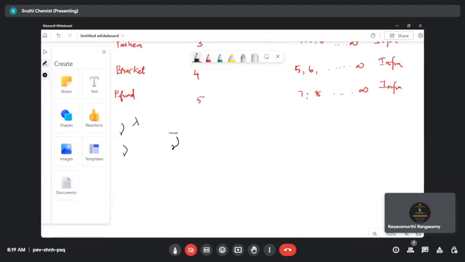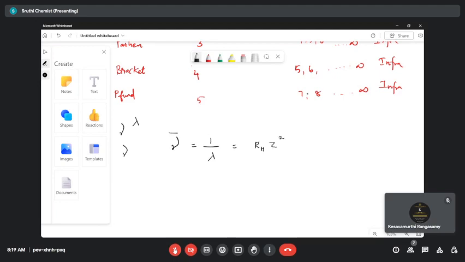What is a nu bar? Nu bar is your wave number. What is the relationship between the wave number and lambda? Nu bar is equal to 1 by lambda. So the Rydberg constant we learned in the last class. Rydberg found the formula for calculating the nu bar. Nu bar is equal to 1 by lambda, which is equal to Rydberg constant RH and then Z square.